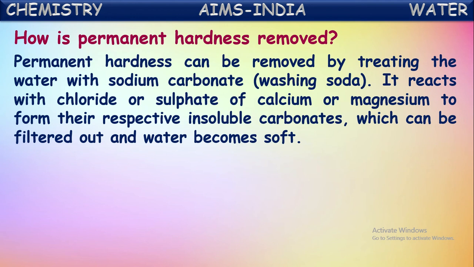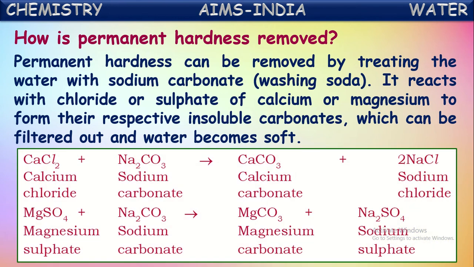So once they are filtered off, the water becomes soft water. Okay. So these are the reactions which represent the removal of permanent hardness of water by adding washing soda, that is sodium carbonate, to the water.